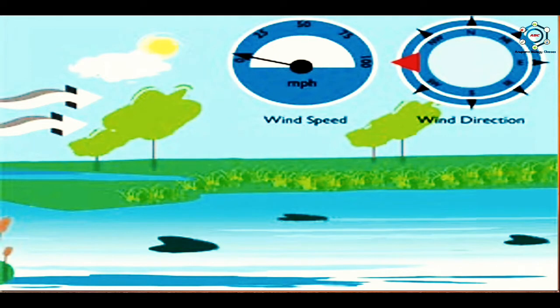Next is wind velocity. A transpiring surface of the leaf continuously adds water vapor to the atmospheric air. Once the immediate area becomes saturated, it reduces the rate of transpiration. Wind velocity removes the air of that area, which is replaced by fresh air and results in an increase in the rate of transpiration. High wind velocity sometimes decreases the rate of transpiration because it causes hindrance in diffusion and results in stomatal closure by lowering the temperature of the transpiring surface.